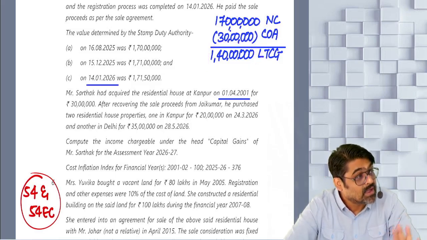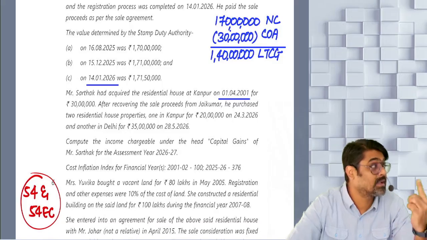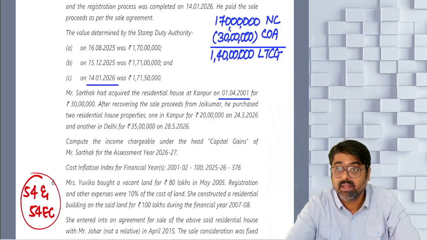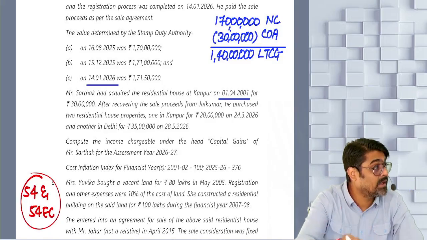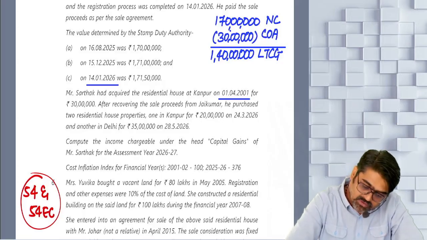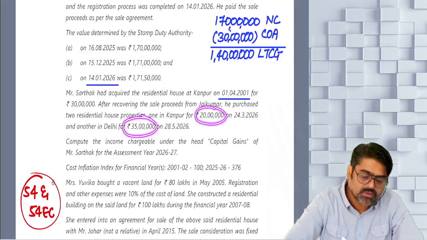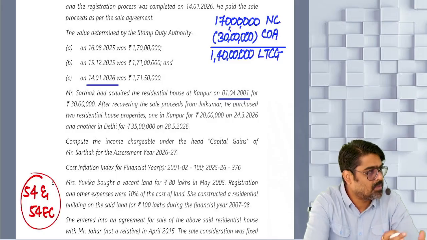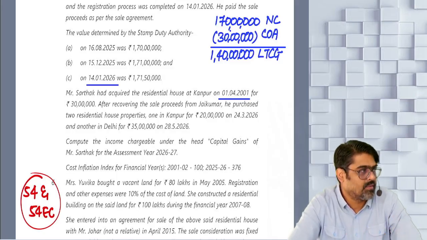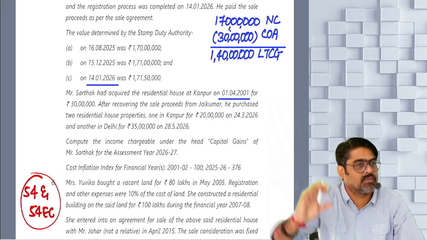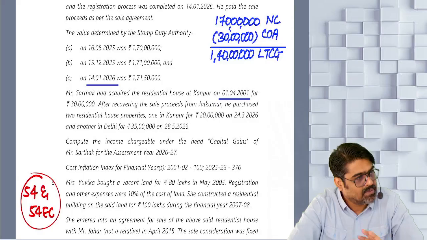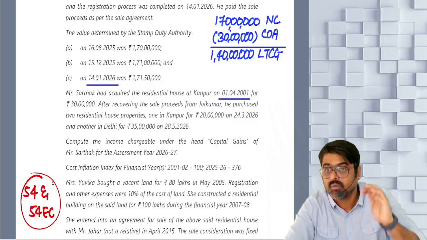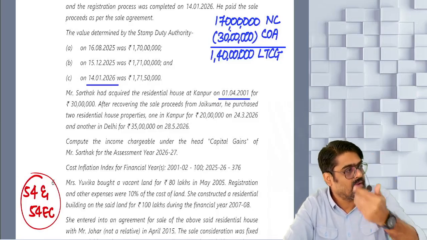Assuming that Sarthak had not exercised this option earlier, now in this year, Sarthak can exercise this option and claim the exemption under section 54 based on the investment in both the properties. Yes or no? So how much is the total investment? 20 lakhs, 35 lakhs, 55 lakhs. So cost of new residential properties in Kanpur and Delhi, 20 plus 35, is assumed as if it is made out of that 1 crore 40 lakhs, and based on this, the exemption will be available from 1 crore 40 lakhs. So 1 crore 40 lakhs or 55 lakhs, whichever is lower, 55 lakhs will be exempt.